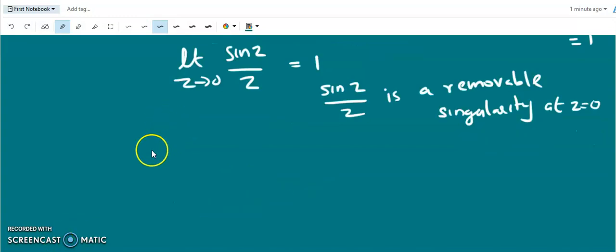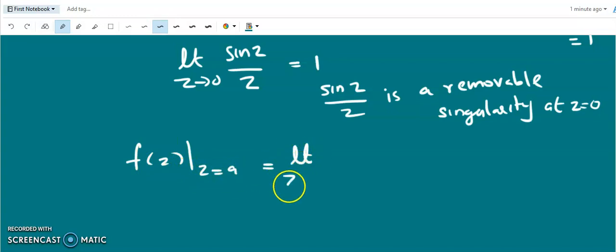So defining f of z at z equal to a as equal to limit z tends to a of f of z can remove the singularity, then that singularity is called a removable singularity.